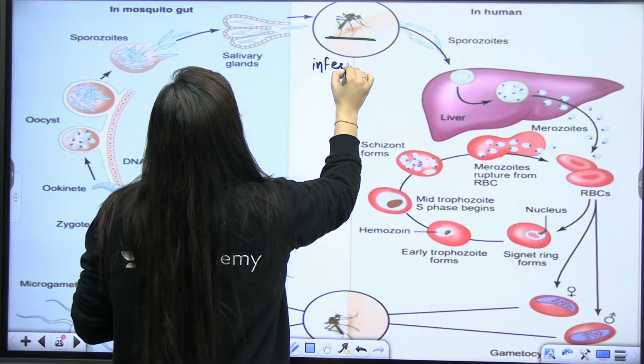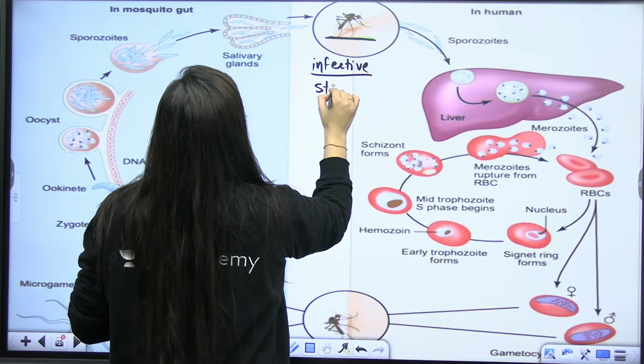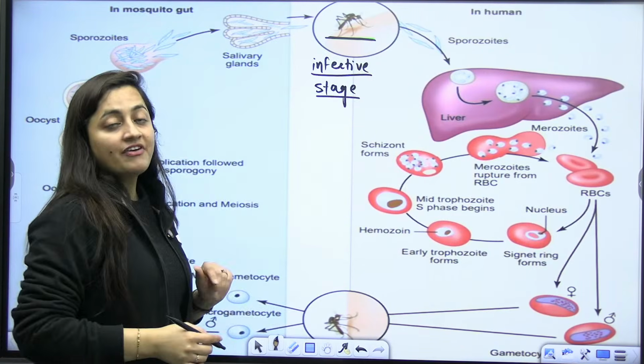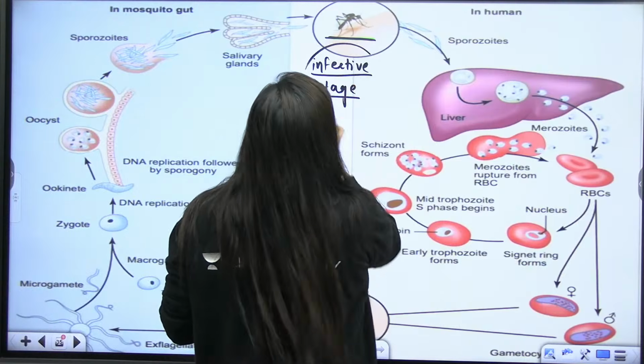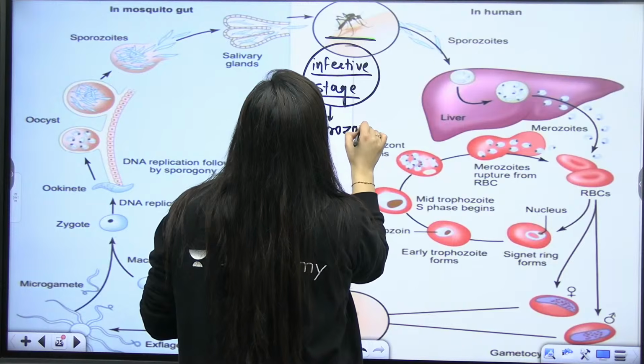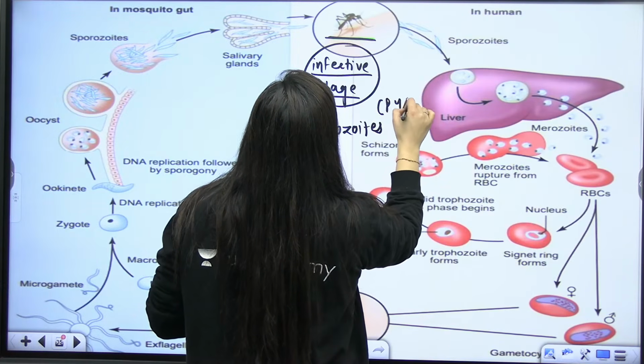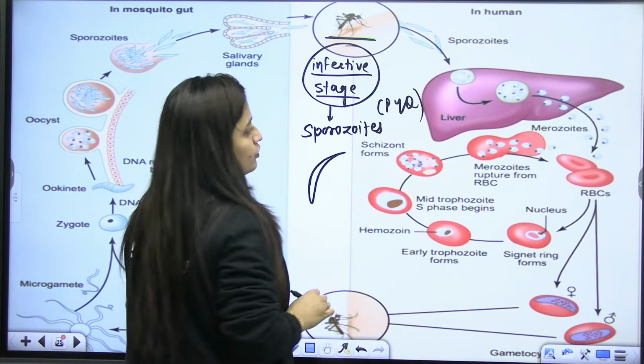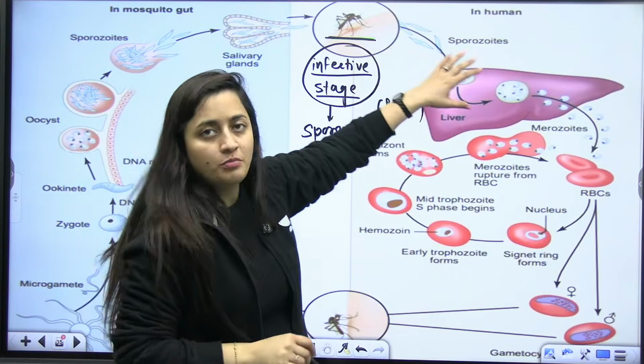So which one will be the infective stage of that malarial parasite? That infective stage is called the sporozoite, right? Sporozoites. Again, a previous year question. So obviously that mosquito is going to bite the human.